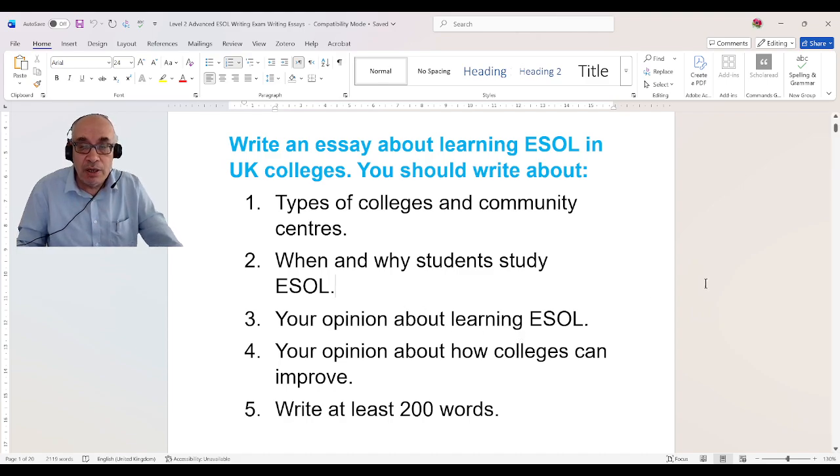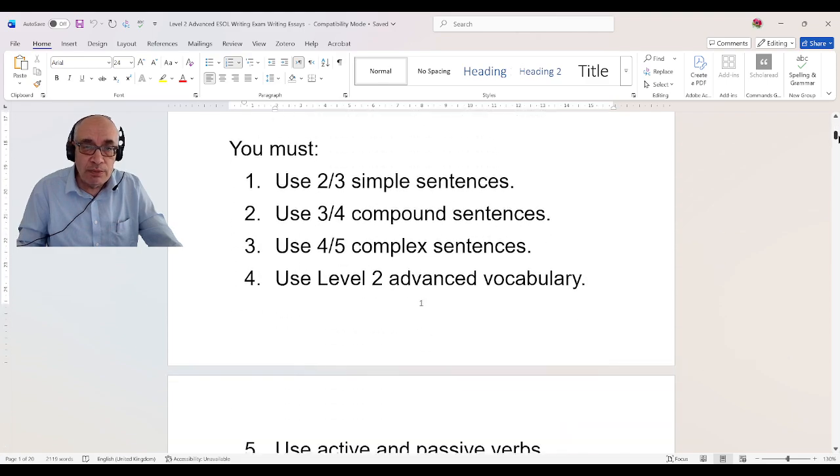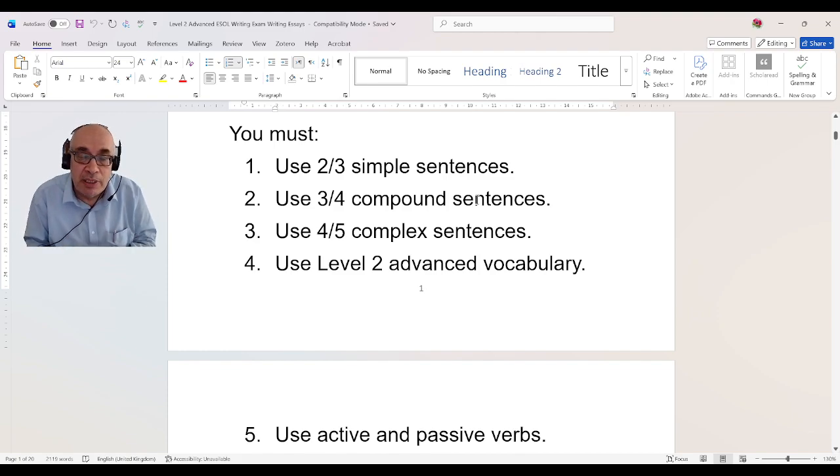Also, you have to use simple sentences, compound sentences, complex sentences. I put here 2 or 3 simple sentences, but 3 or 4 compound sentences. This means you have to use more compound sentences. Complex sentences, you need 4 or 5 complex sentences because you are level 2, so you need to use more complex sentences in your writing.